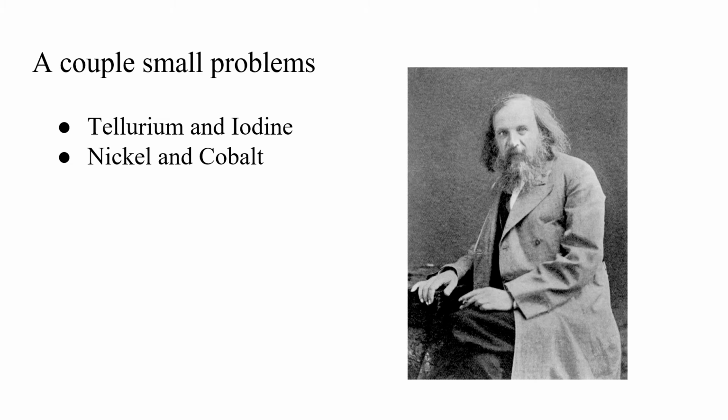However, arranged on his original periodic table based on atomic weights, there was a problem. Tellurium and iodine were right next to each other, but they didn't seem to fit in the column they were placed in due to atomic weight. Their chemical properties would match better if they were switched. Mendeleev assumed that their measurements were simply wrong. However, every time he measured, he found the same data as the original. Cobalt and nickel also showed the same problem, although it was discovered later that they were just not accurately measured.